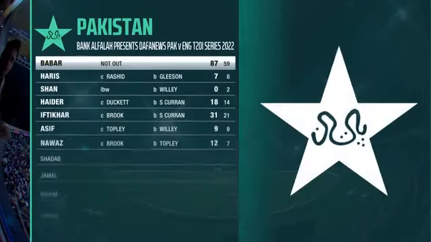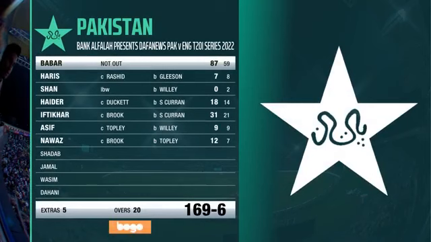Well, compared to 2 nights previously, a better total posted by Pakistan, 169 for 6, and most of that down to the captain Babar Azam. Outstanding. 87 not out he finished on at the end of the 20 overs. A good performance too from Iftikhar Ahmed, 31 from him. But an improvement all round, 169 for 6.